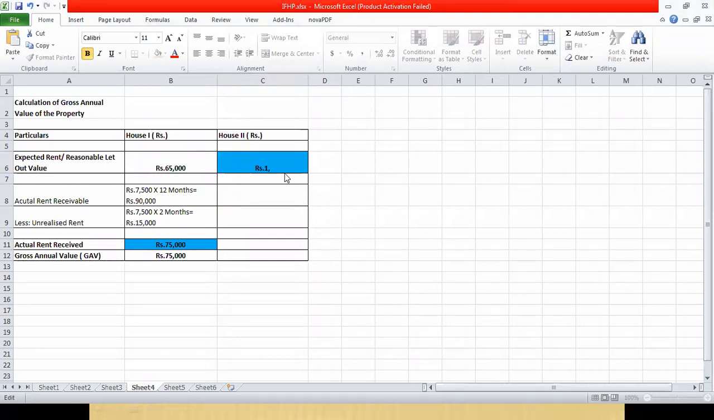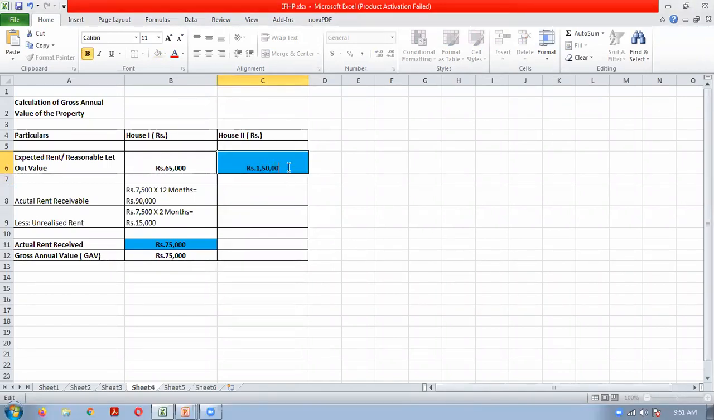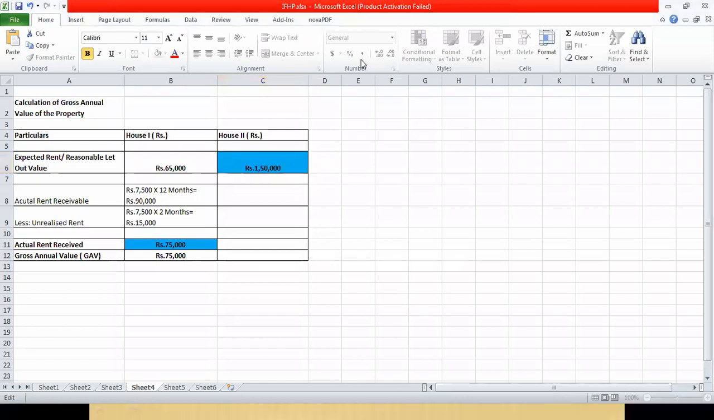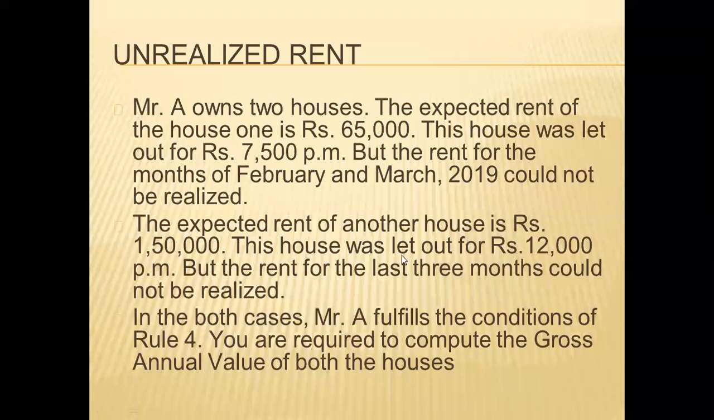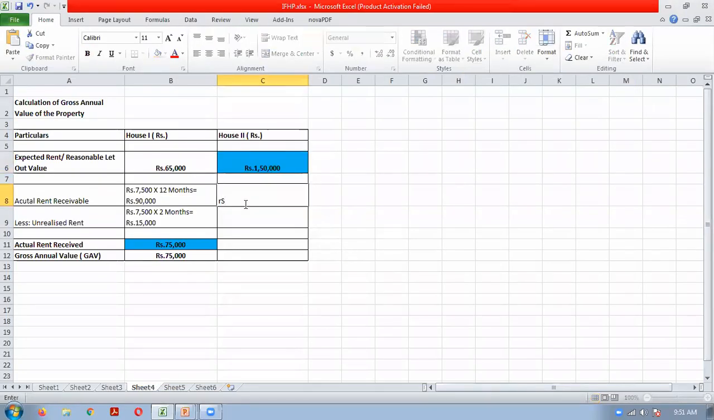Expected rent is 1,50,000. Actual rent received from house 2 is how much? 12,000 per month. So how much will it be? Rupees 1,44,000. Correct? 12,000 into 12, 1,44,000.